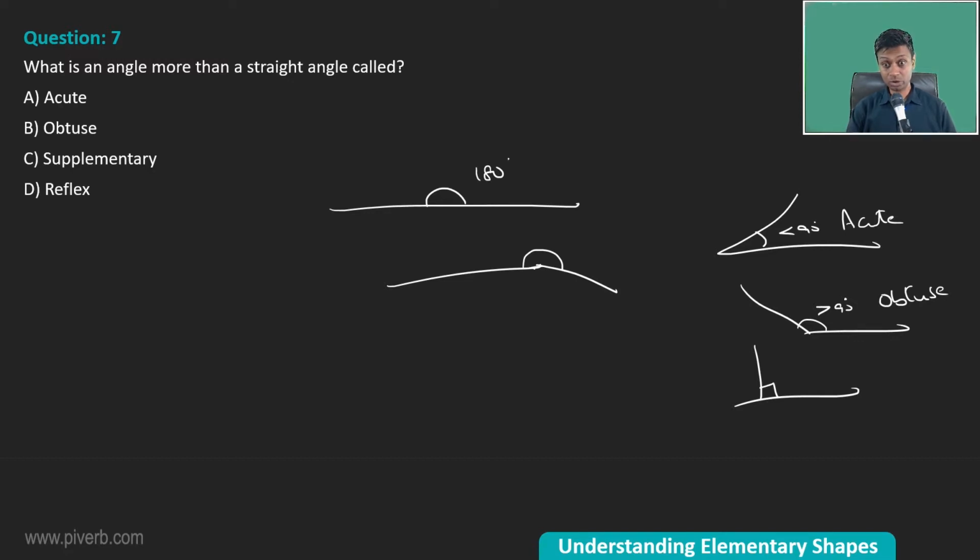This angle is called a reflex angle. An angle greater than 180 degrees is called a reflex angle. This is not acute, not obtuse.